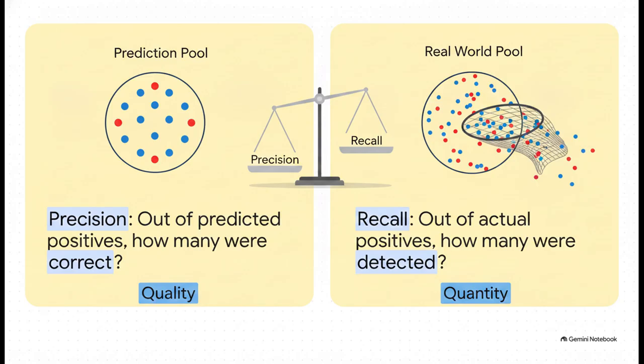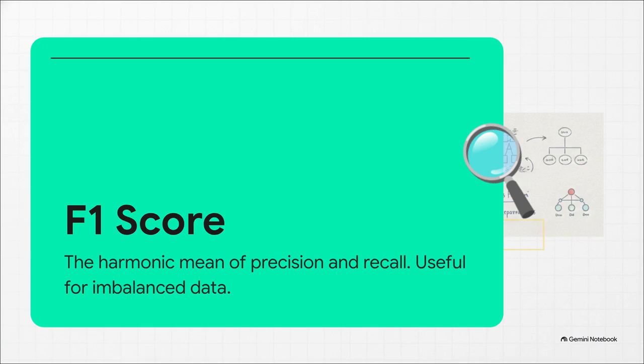Recall, on the other hand, asks, out of all the actual positive cases out there in the real world, how many did our model successfully detect? That one's a measure of quantity. And usually you kind of have to trade one off against the other. Which brings us to the F1 score, sort of the ultimate problem solver here.